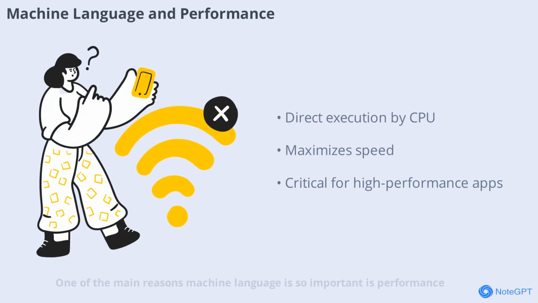One of the main reasons machine language is so important is performance. Because machine language instructions are executed directly by the CPU, they run as fast as possible. High-performance applications like video games or scientific simulations often rely on carefully optimized machine code to get the best speed. Even small improvements in machine language can lead to big gains in performance, making it a key area for computer engineers and programmers who want to push hardware to its limits.